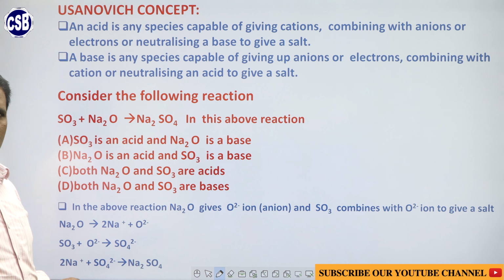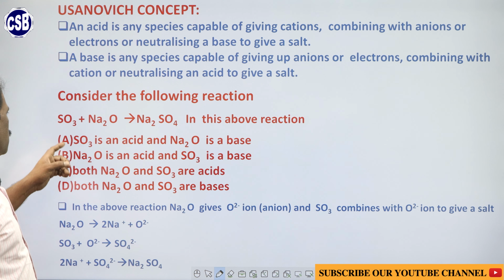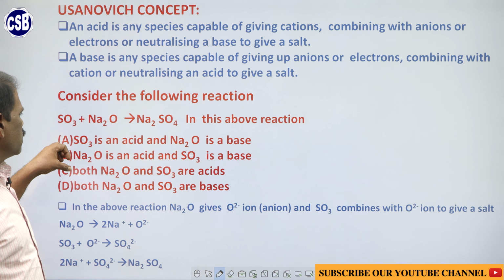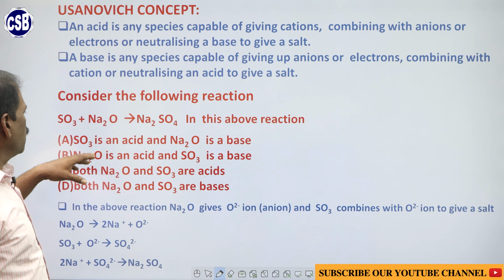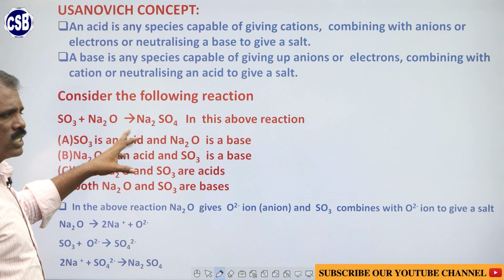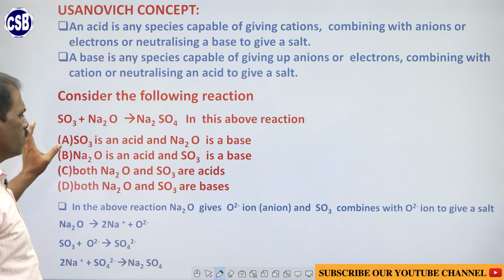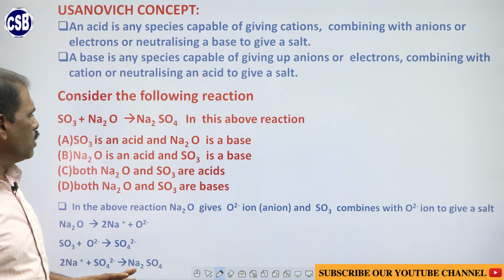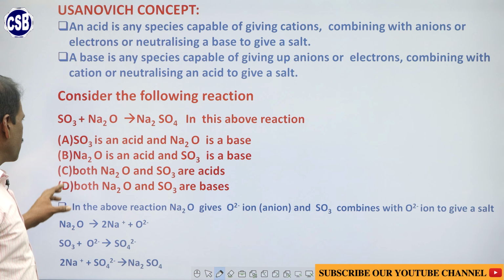So we see one example first to understand this concept. Consider the reaction in which sulfur trioxide SO3 reacts with sodium oxide to give Na2SO4, which is a salt. In this reaction, which is the acid and which is the base, that is the question. So this is the reaction actually.